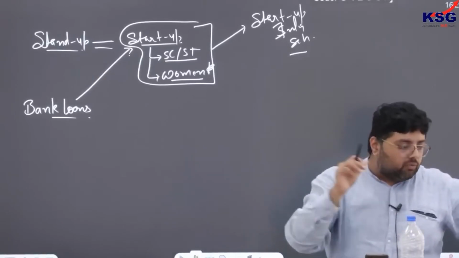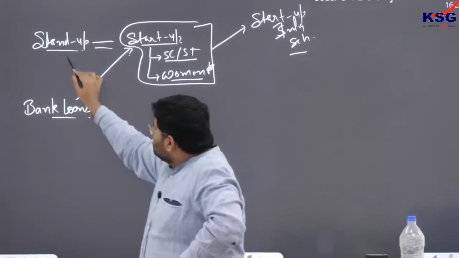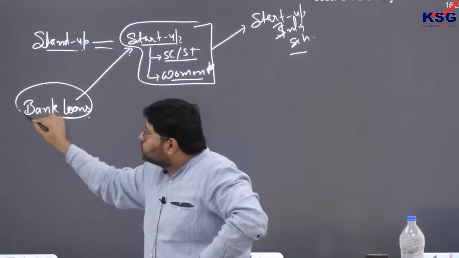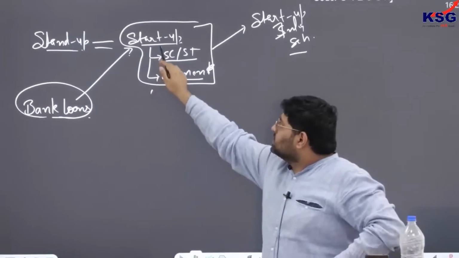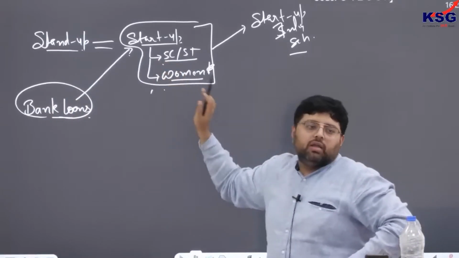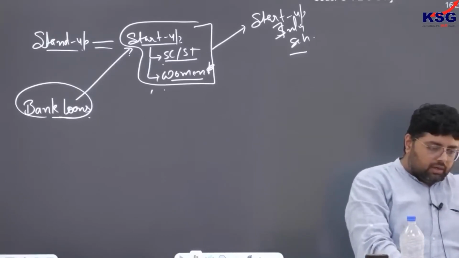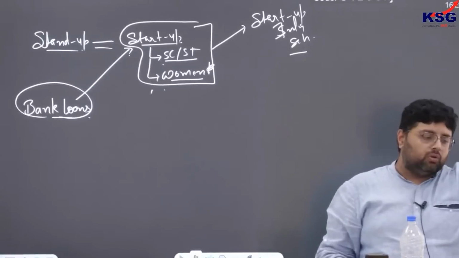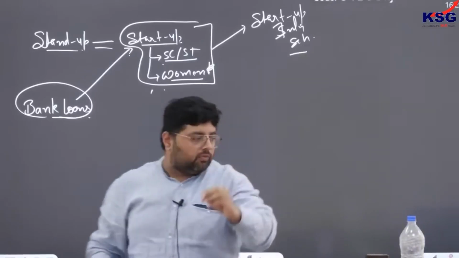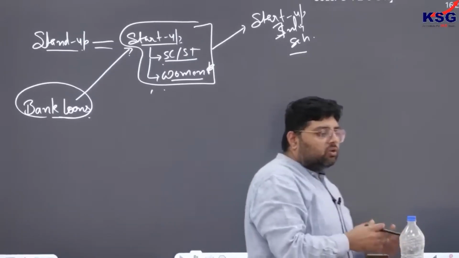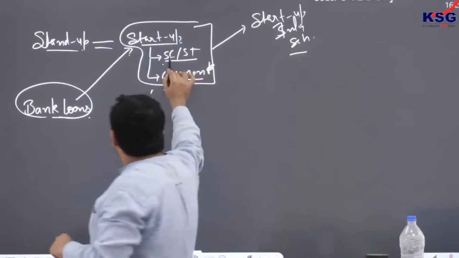Now in Stand Up India, what is government doing? In Stand Up India, government is basically providing bank loans to these startups. So ultimately the question will come, who are the beneficiaries? So you can say startups which are owned by SC, ST or women. Okay. Now under this, government will provide bank loan between rupees 10 lakh to 1 crore, at least to one borrower, or you can say once they will give it to either this startup or this startup.